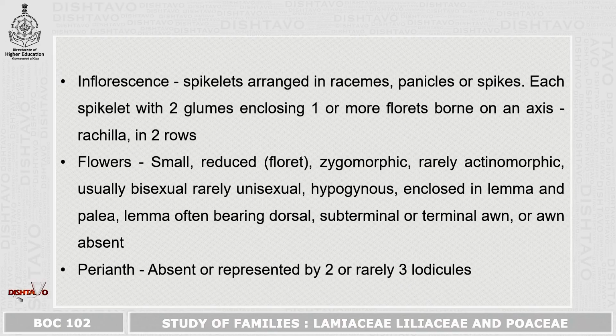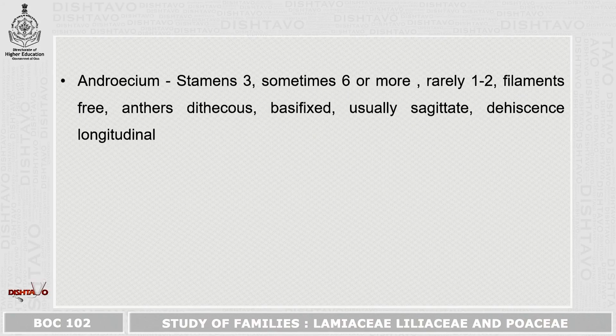Perianth is absent or it is represented by 2 or rarely 3 lodicules. Androecium consists of 3 stamens, sometimes 6 or even more, rarely 1 to 2. Filaments are free, anthers are dithecous, basifixed, usually sagittate, and dehiscence is longitudinal.